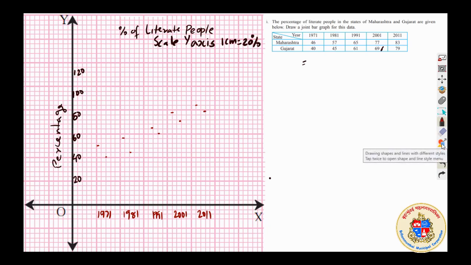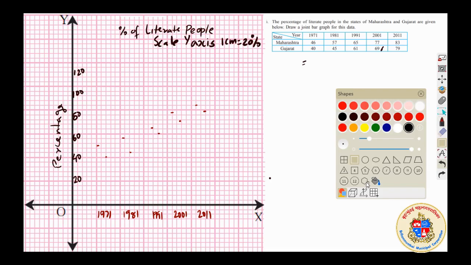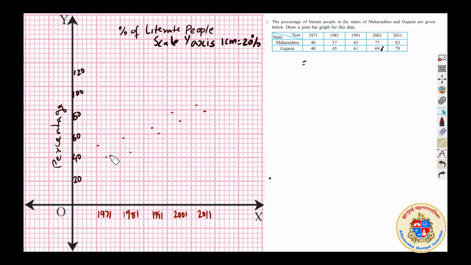Now I need to draw vertical bars. Okay, so let me try to draw that digitally. I have to find out how to make it happen. Let this be, okay, I am taking 2 vertical columns per state. Okay, this is 1, and I can draw for Gujarat like this.